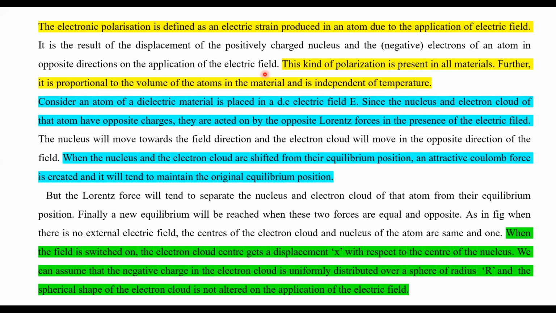So the nucleus will move in the field direction, and the electron will move in the opposite direction. When you apply the electric field, the positive charge goes in the direction of the electric field and the negative charges go in the opposite direction.